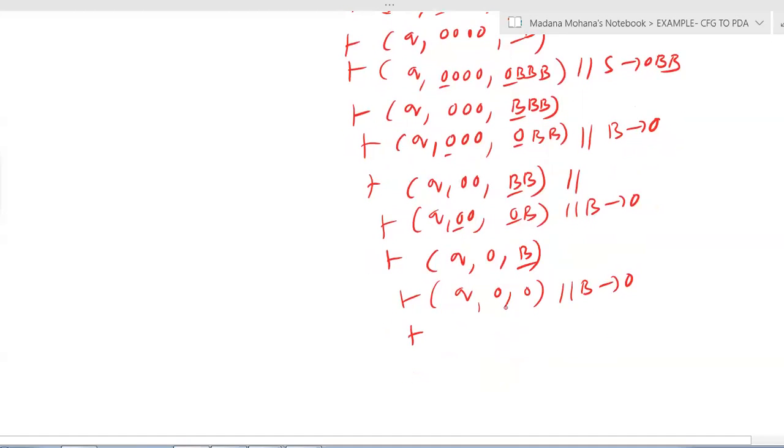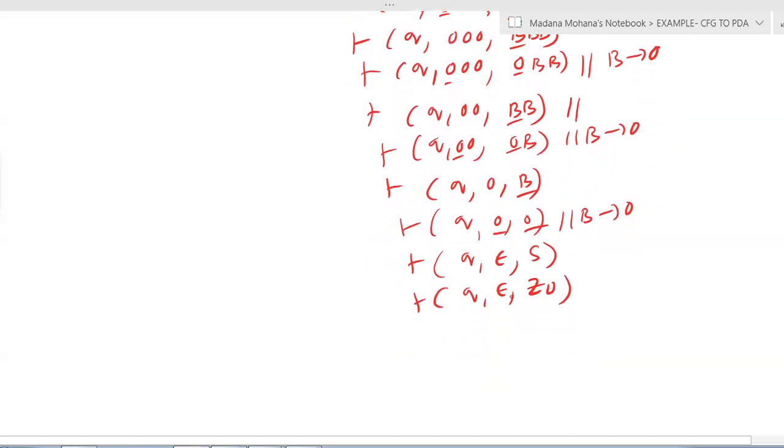Now you can see again input is 0, stack top is 0. Both are terminals and matching. So you have to pop. Now input is empty. Now after deleting 0 from stack, then what stack contains? Yes, that is the initial symbol, (q, epsilon, Z0). Now here you can see input is empty, stack also contains initial symbol.